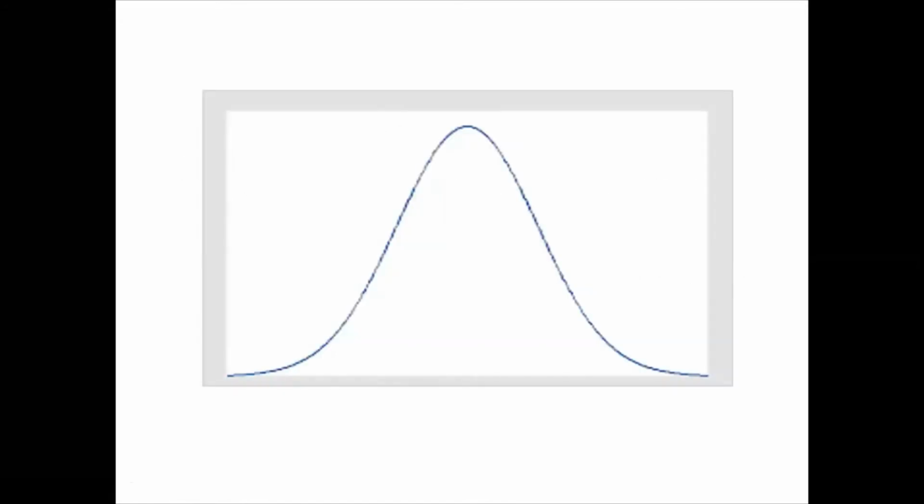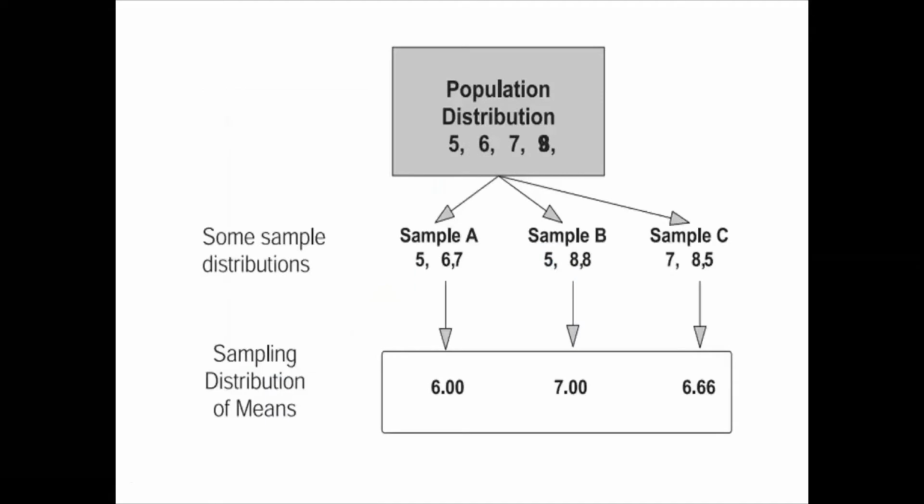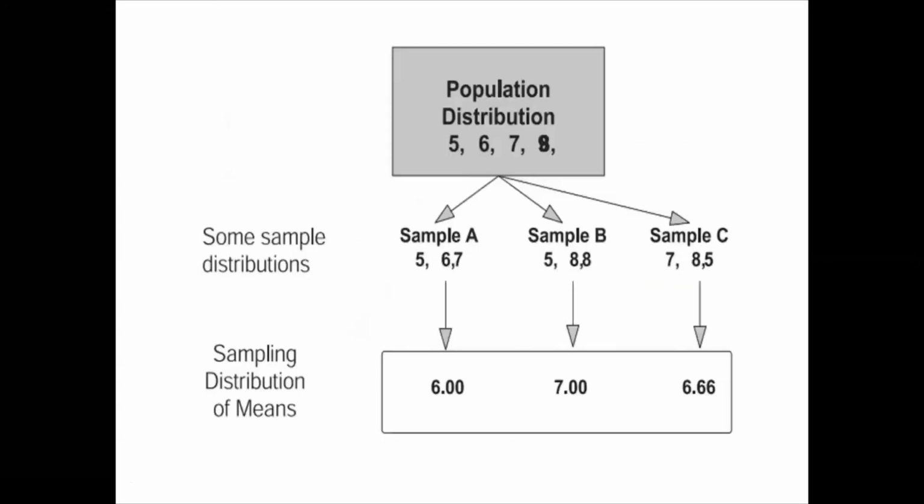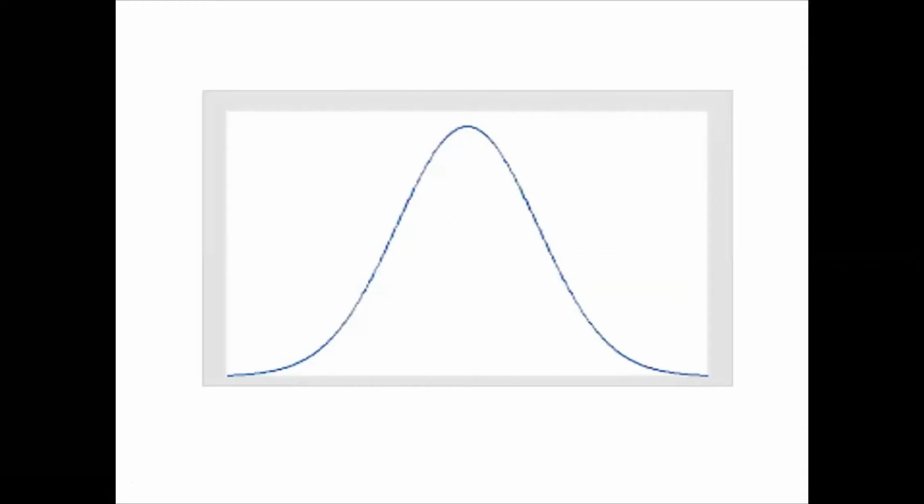More details about normal distribution we'll discuss while doing practical problems. Now you just understand what normal distribution is, what sampling distribution is, how we calculate it, and what the curve for normal distribution looks like.